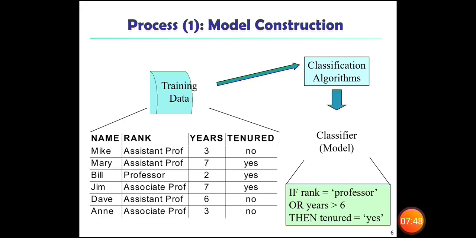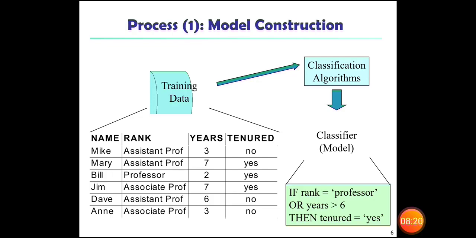For professor also status is yes. For associate professor also the status is yes. So with this we will come to conclusion that when the rank is assistant professor and the year is greater than 6, then we will get yes, status is yes. And one more condition, if he is the professor, then his status will be yes.